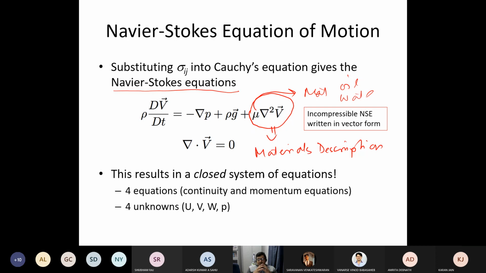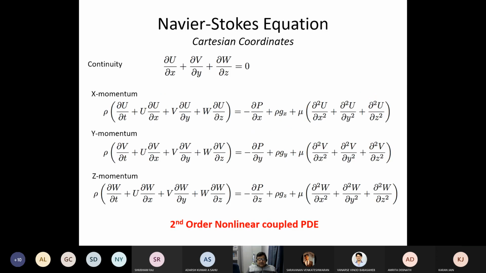These are the two scientists who developed this set of equations, and numerical solution only came in the late 90s. Before that, people used to solve using only simplified versions of these equations with some analytical techniques, which we will try today. But in its complete form, there is no analytical solution available until today. So that's news for you.